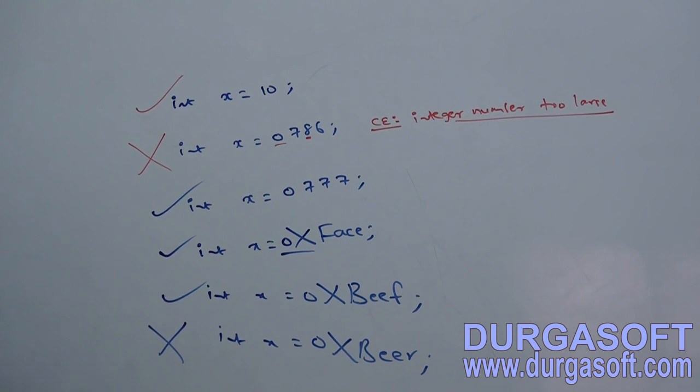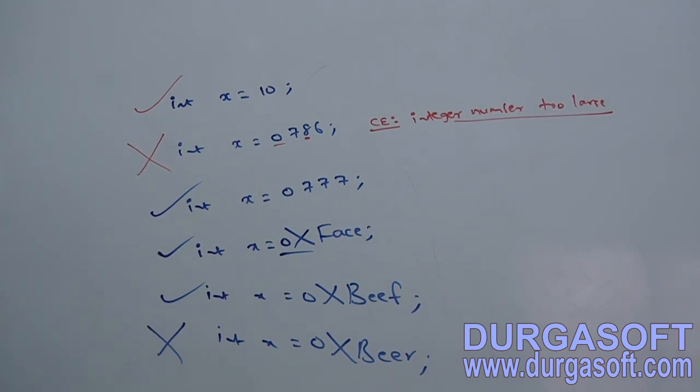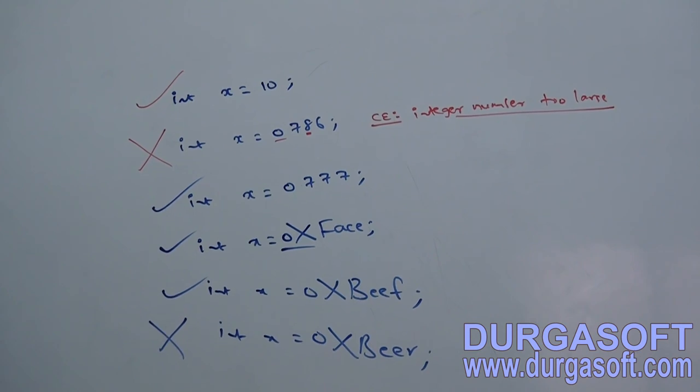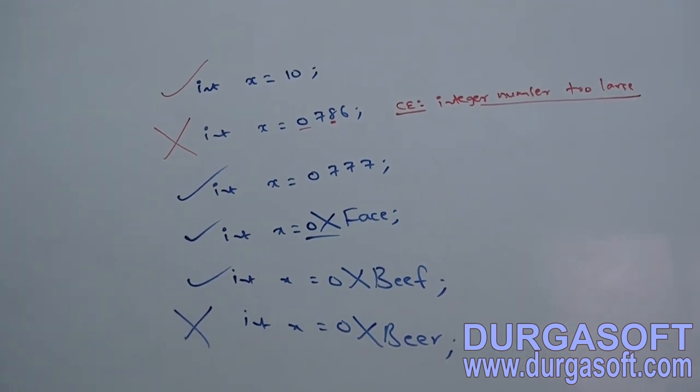Which of the following declarations are valid? So you people should have clarity, right? I hope it is clear for you people.